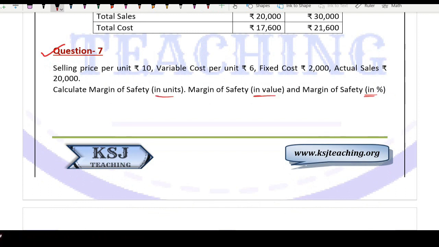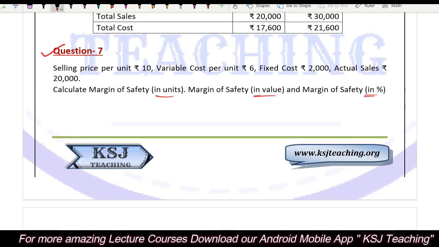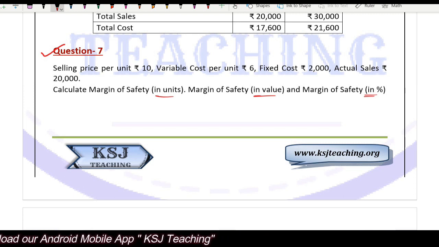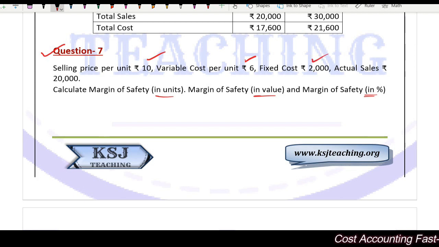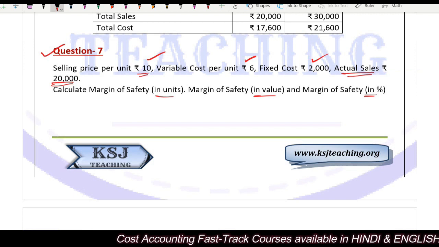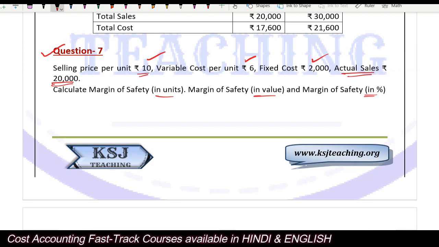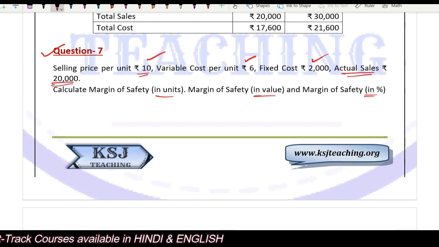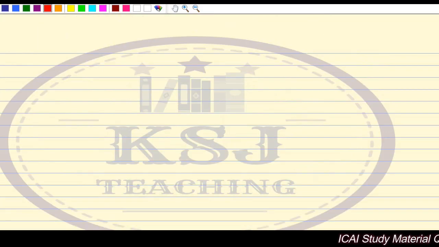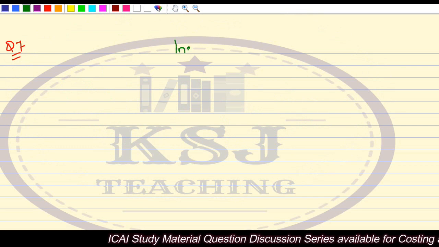See, for the margin of safety, what you need is profit, right? So calculate the profit first. For the calculation of profit, it is better to make an income statement, right? Selling price is given, variable cost is given, fixed cost is given, actual sales in rupees is given, 20,000. So selling price per unit is 10. So that means the number of units that you are selling is 2000, right? Because total sales divided by selling price, number of units is 2000. Let's see question number 7. So first we'll prepare the income statement.